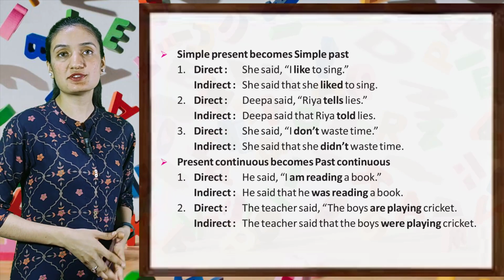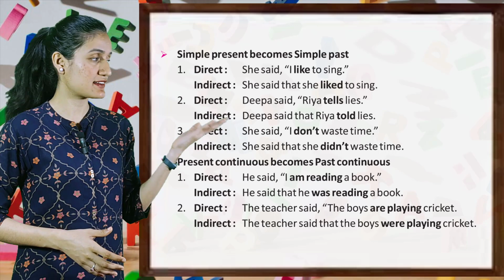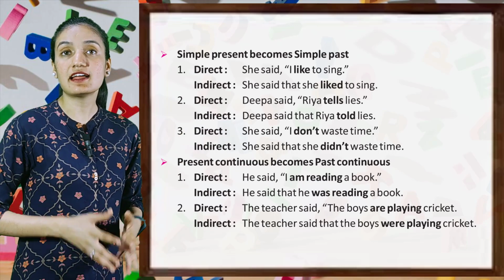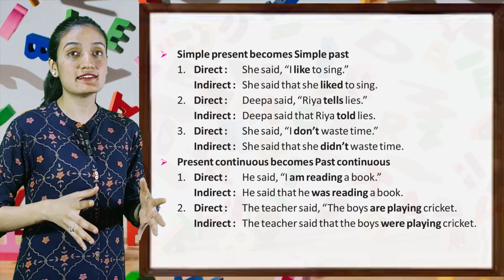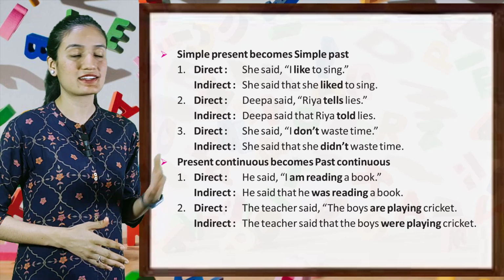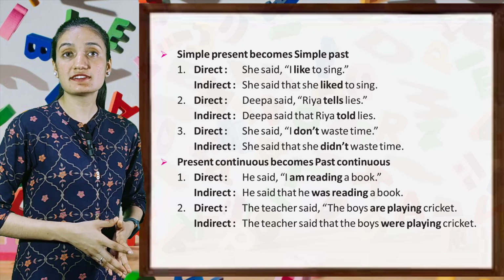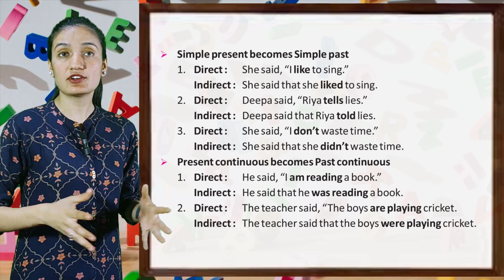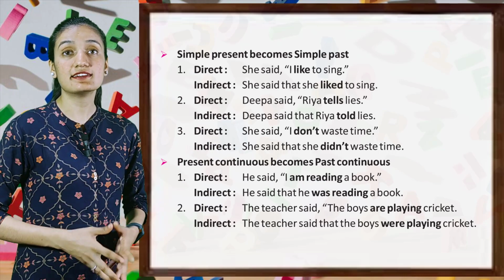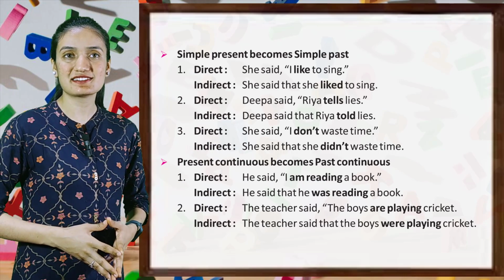Now, present continuous becomes past continuous. Direct, he said, "I'm reading a book." Indirect, he said that he was reading a book. Direct, the teacher said, "The boys are playing cricket." Indirect, the teacher said that the boys were playing cricket.